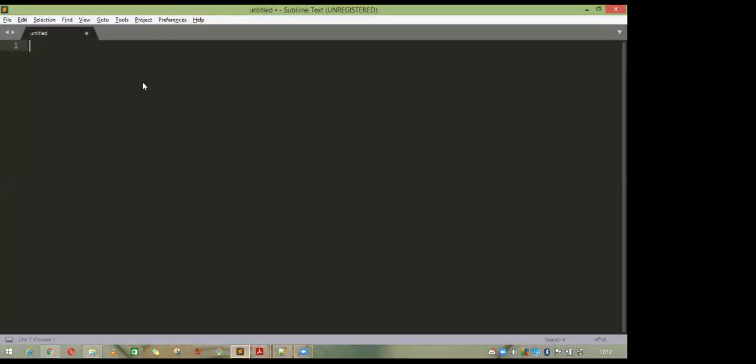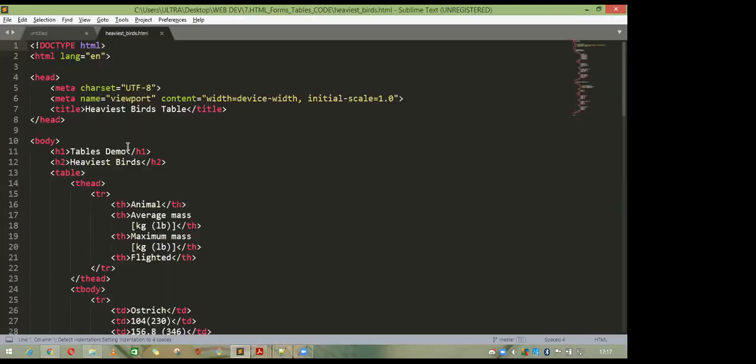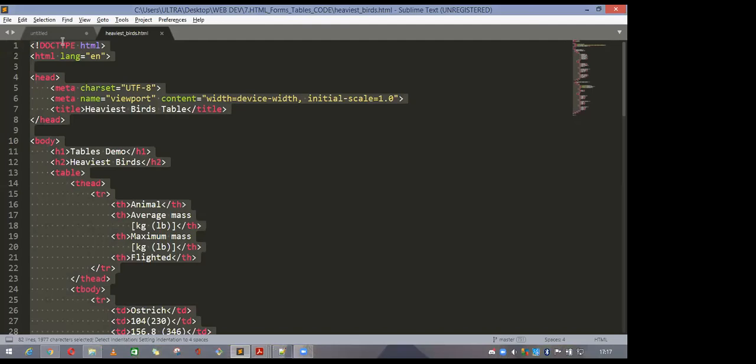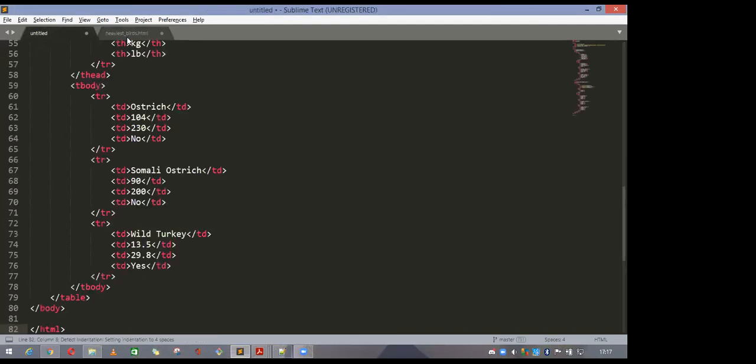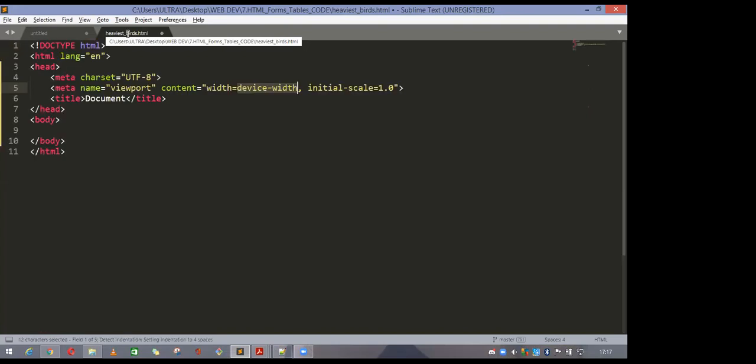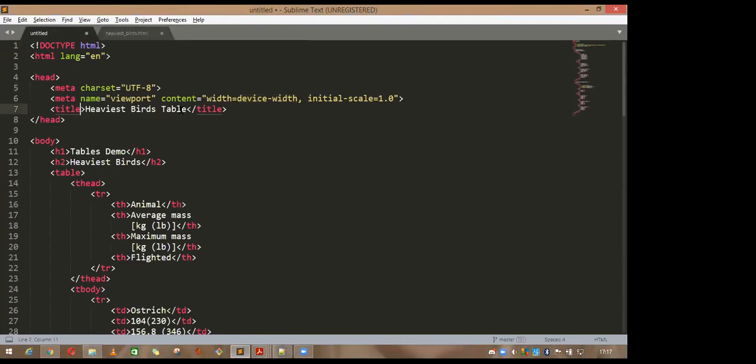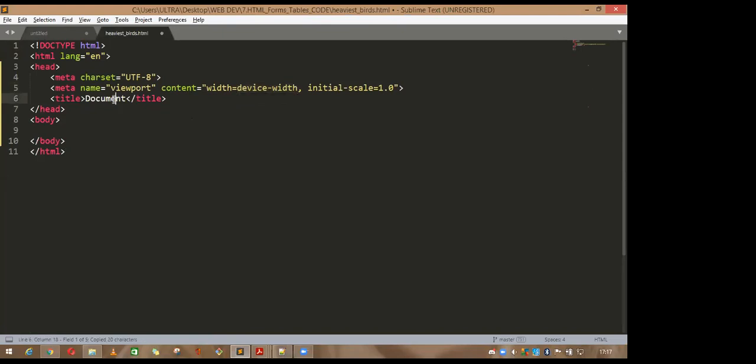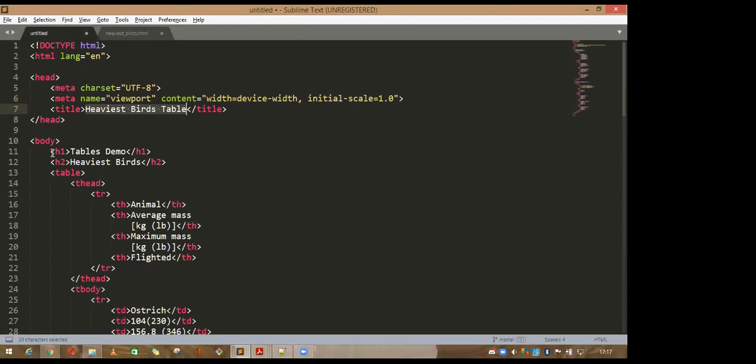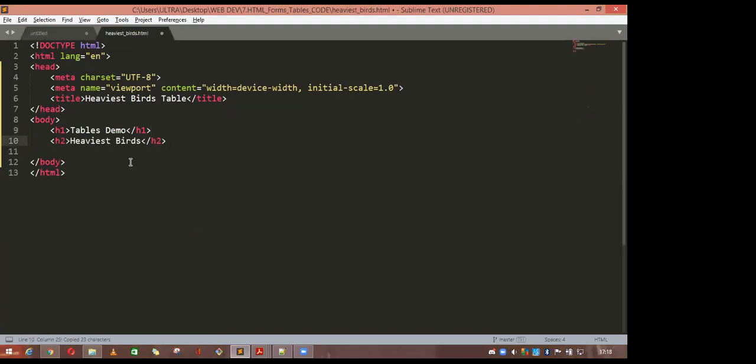So just open this file. Cut from here and paste it. Write the exclamation sign and hit tab. This is like a heaviest bird table. Put it here and paste it here, and come to this point and write the H1 heading. This one is the heading, and this one is the subheading. Now start the table.